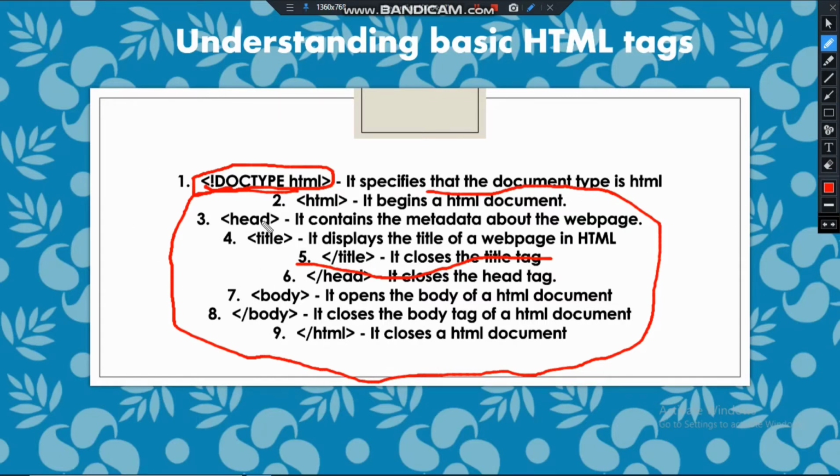At the last we have slash HTML, then title and slash title, head and slash head, body and slash body. So all HTML tags are closed using a slash: the tag, then the content inside it, then the slash tag to close it. Only the doctype HTML does not have a closing tag.